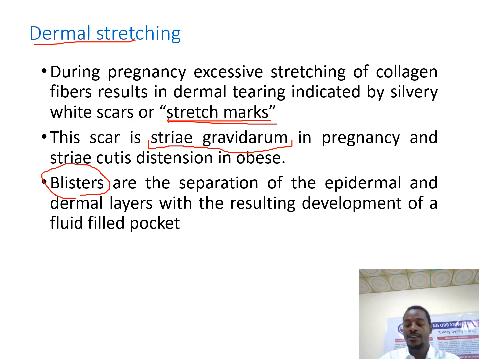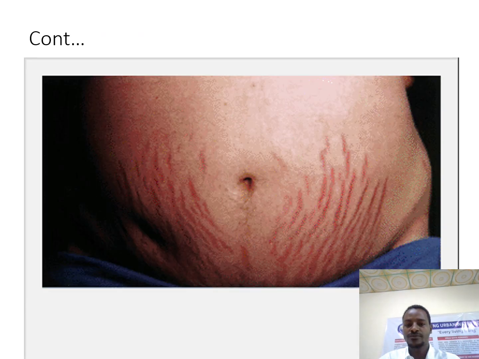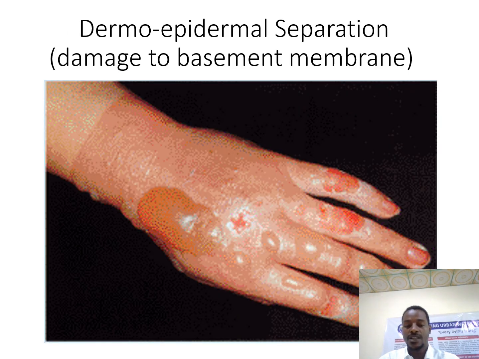So let us see it from the picture. See, these are stretch marks. We call it striae gravidarum in pregnancy. See this one. This is the fluid that accumulated between epidermis and dermis. It is due to damage at the basement membrane attaching epidermis with dermis. Dermo-epidermal separation happened due to the burn, and fluid is going to accumulate in here. This fluid, we call it a blister.